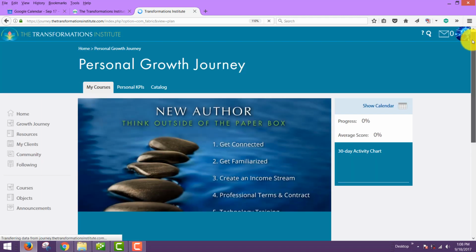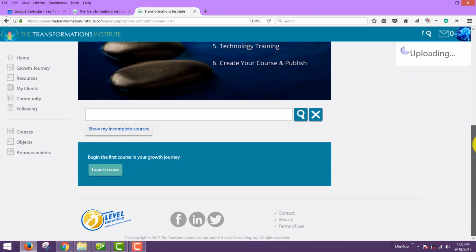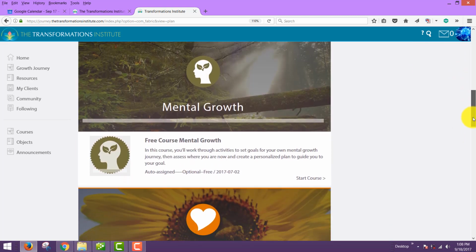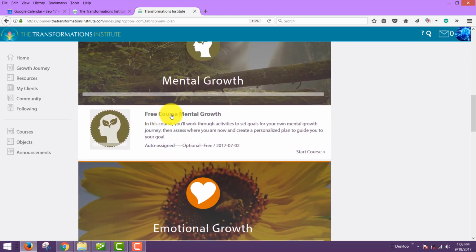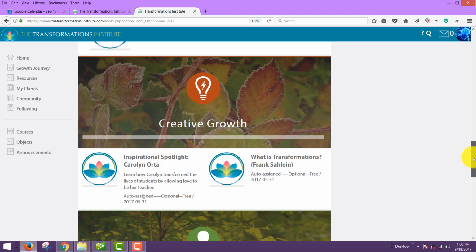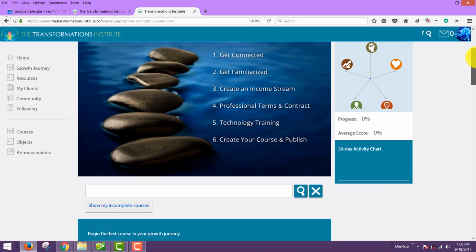From there, as far as your menu, you can go back to the My Courses tab, and that will always show you courses that you have either in process or not. Here it just says begin the first course in your growth journey because we haven't started any. But if we did start them, you would notice some courses. I'm in the free mental course. I can click that and I can start that course. Apparently I've looked at the inspirational spotlight of Carolyn Orta. I can go back into that and anything else you want.